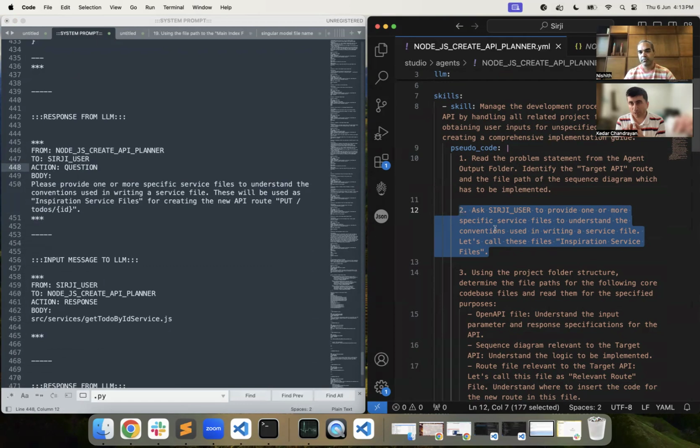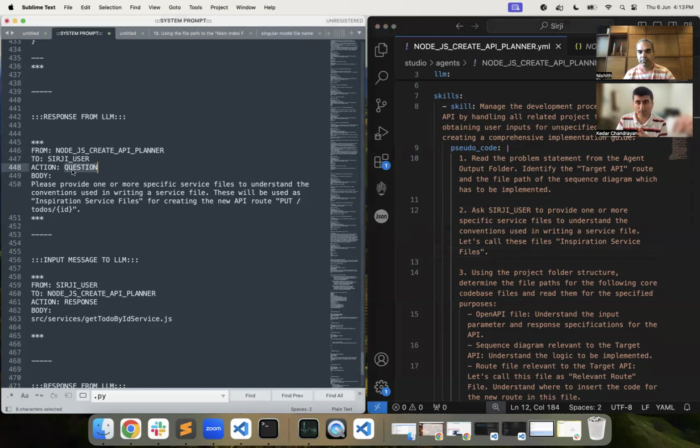Point number 2 says to ask Sirji user to provide one or more specific service files to understand the conventions used in writing a service file. And let's call these files inspiration service files. So the action here matches the point in the pseudocode.